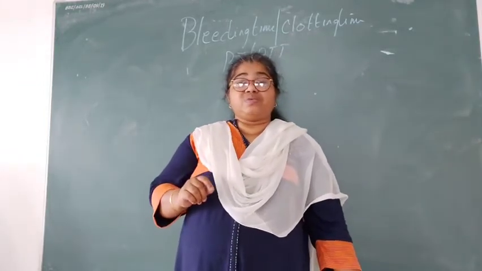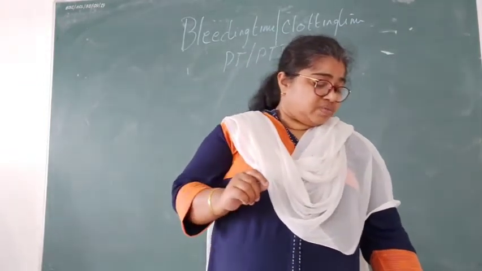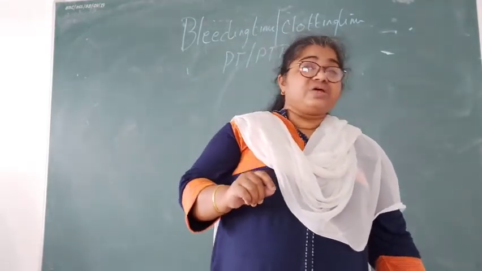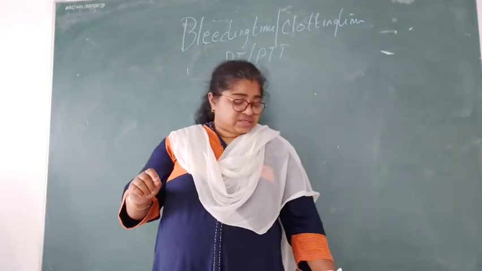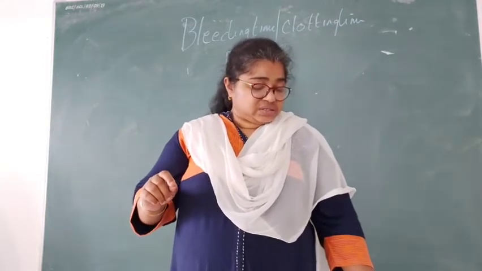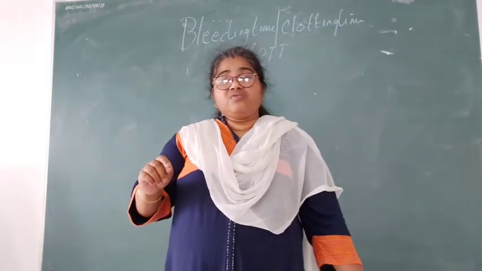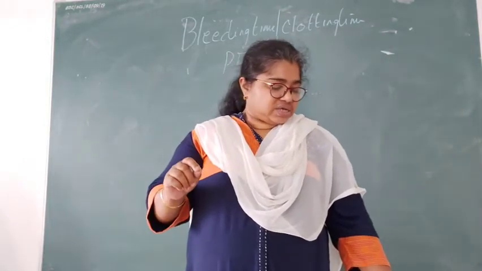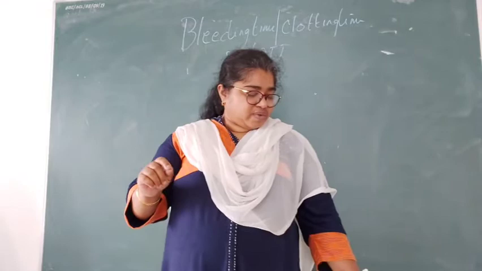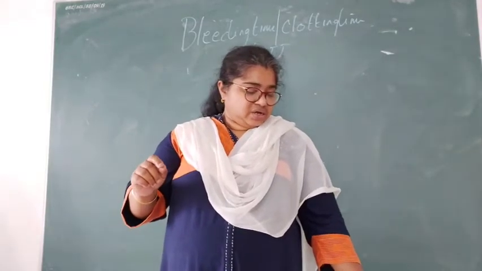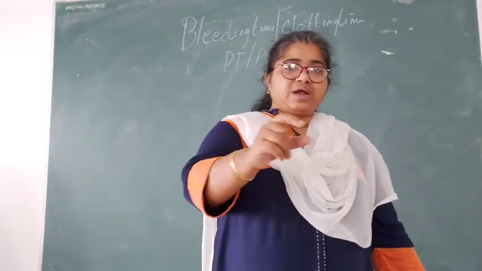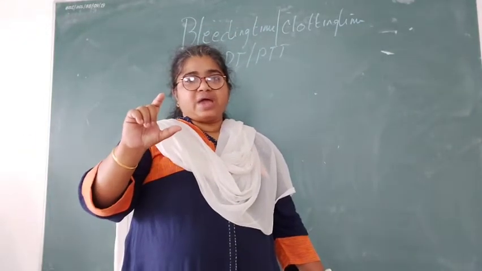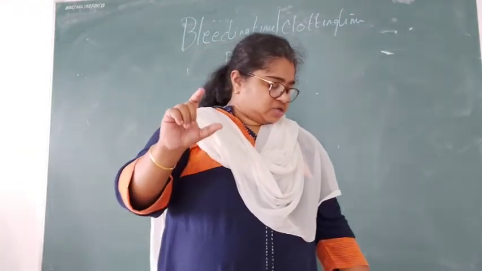Prothrombin time measures the integrity of the extrinsic system. It is the time required for clotting of citrate or oxalate plasma in a glass tube after addition of calcium and tissue thromboplastin. So when you collect the blood in this container, you add calcium and tissue thromboplastin.